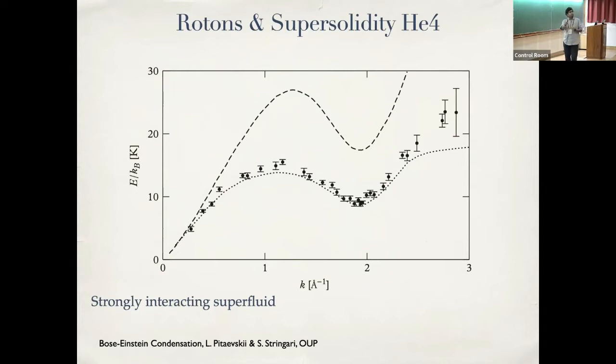So basically, if you kick, you get phonons out. But that's not all. If I go to slightly larger k, I actually get a minimum in the energy spectrum. Okay, and this minimum is called a roton minimum. And this is interesting for a couple of reasons. First of all, if you have this superfluid, this roton minimum sets the critical velocity of the superfluid.